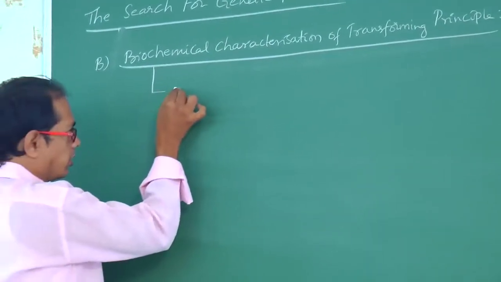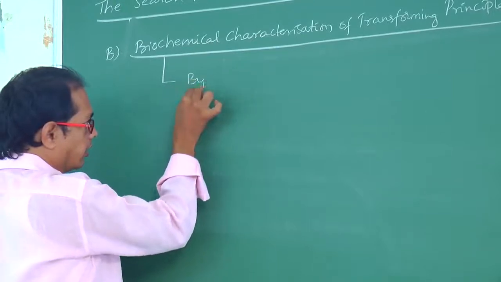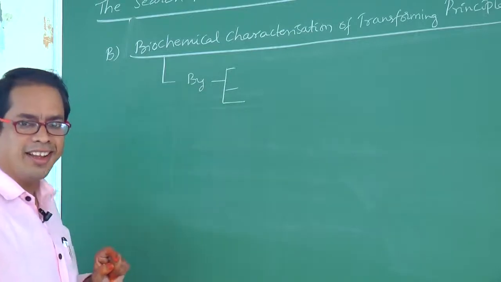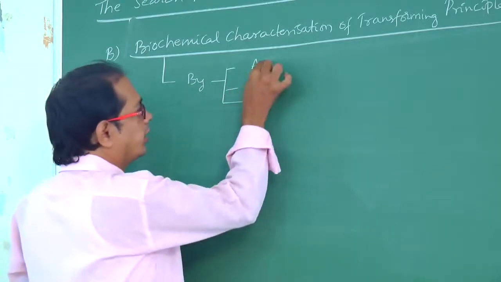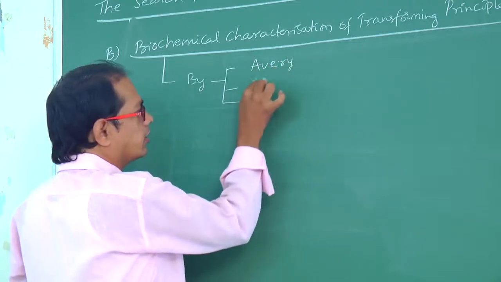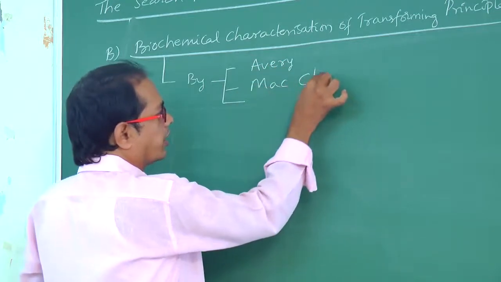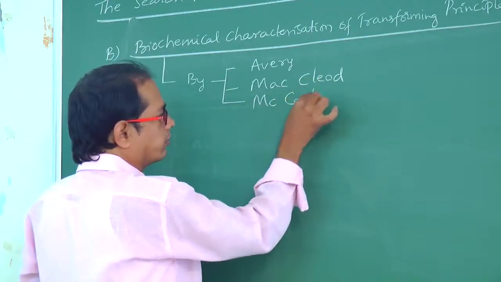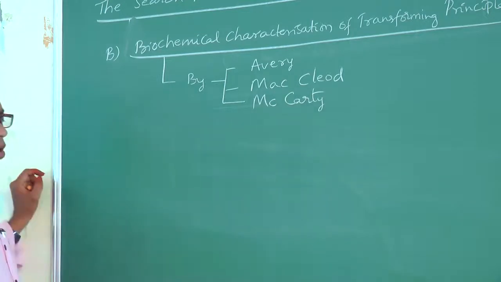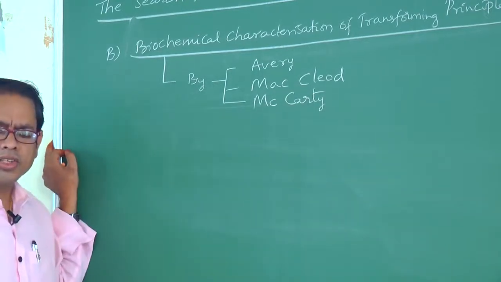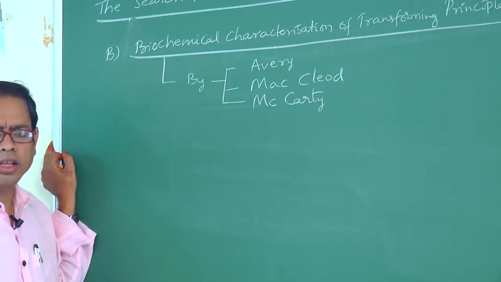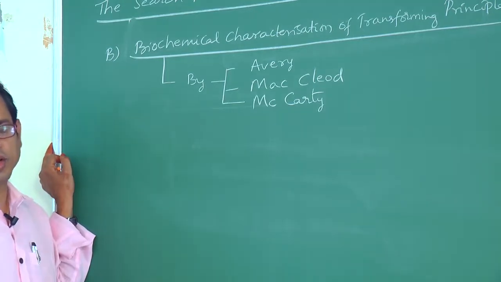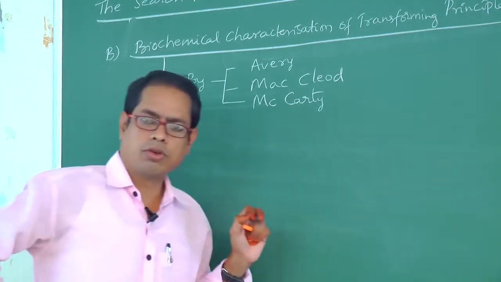This was conducted by 3 scientists. How many scientists? 3 scientists. That is Avery, MacLeod, McCarty. Okay. So whether the genetic material is DNA, RNA or proteins, of those 3 things, what is the genetic material? That one they had to find.